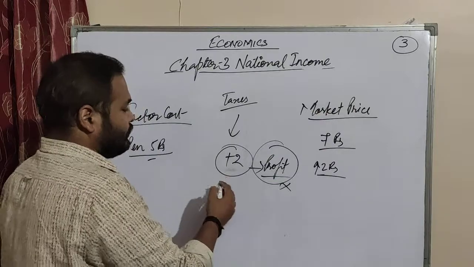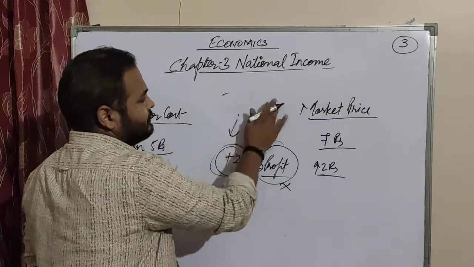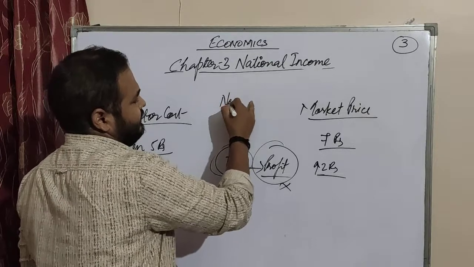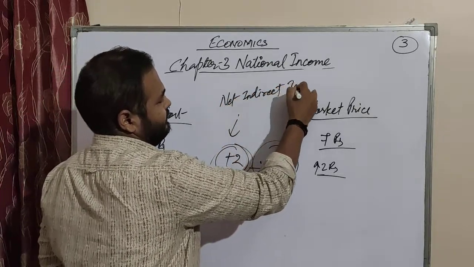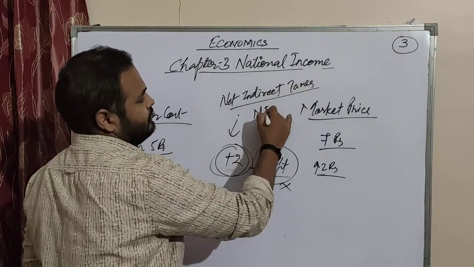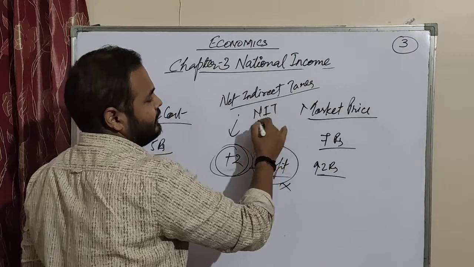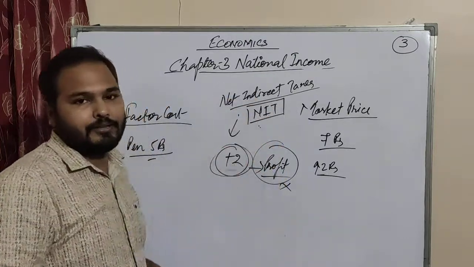This is not exactly the taxes, but it can be said to be net indirect taxes. What is net indirect tax? In other words, NIT. Now we find what NIT is.